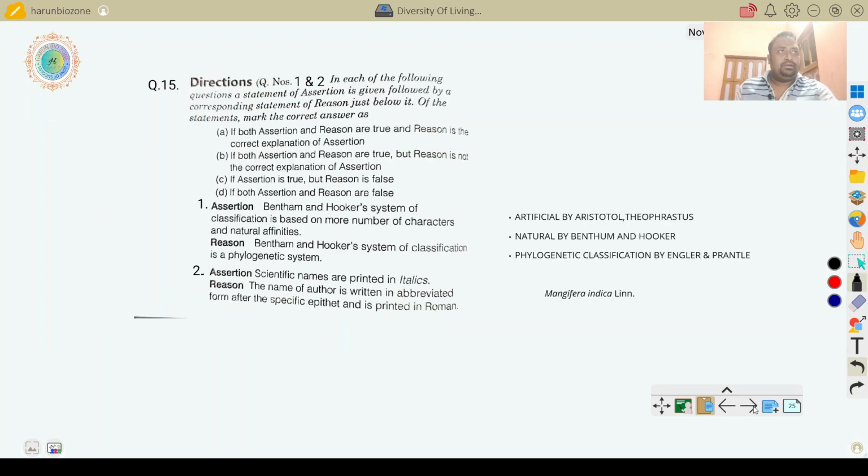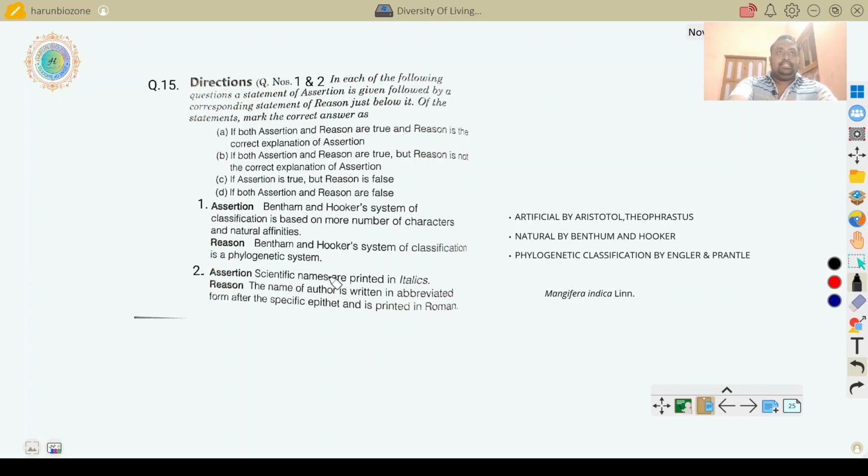Say for example, the artificial system of classification was proposed by Aristotle and Theophrastus, the natural system of classification by Bentham and Hooker, and the phylogenetic system, where phylogeny means evolutionary relationship, was proposed by Engler and Prantl.